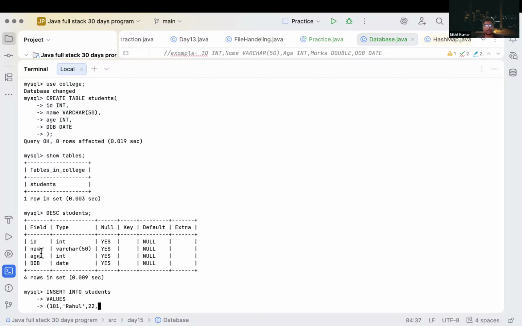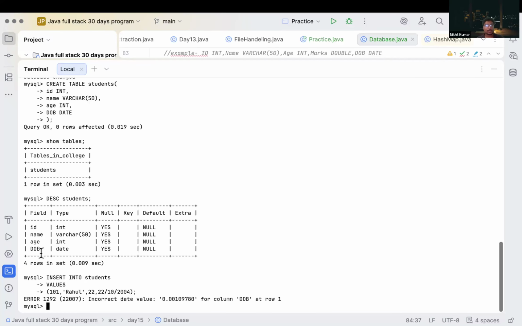If I write something like 22, 10, 2004, will it be understood or not? We have closed this bracket. Error. Why? Because of an incorrect date value.